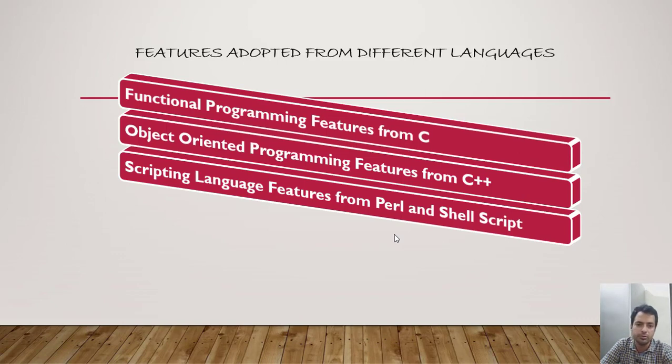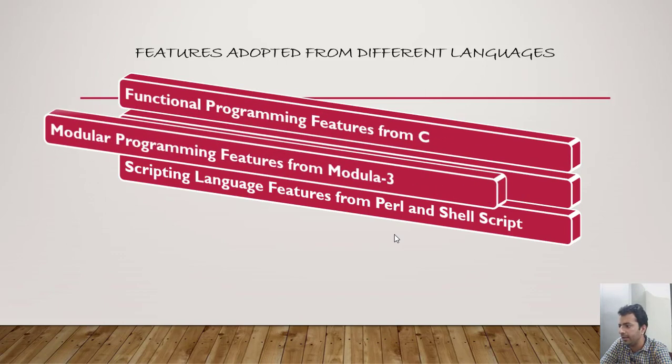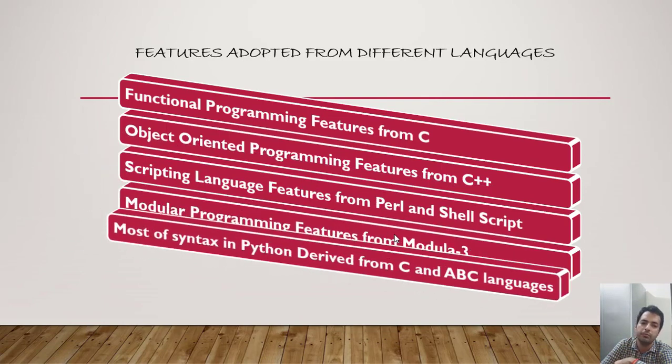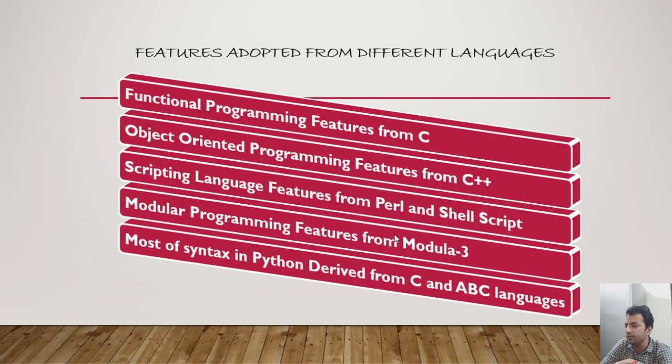Python, we can also use it as a scripting language, like we have Perl and the shell. So it has adopted these features from Perl and shell scripting languages. And it also has the modular programming feature, which it has adopted from Modula 3. Modula 3 is a modular programming language, so this programming language also has modular programming features. We can also write modules in Python, and there are also pre-existing modules in Python.